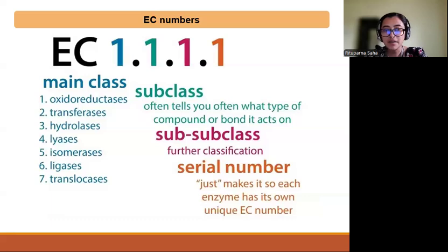The second number denotes the subclass, which tells us what type of compound or bond the enzyme acts on. The third number denotes the sub-subclass, which is a further classification. And the last number is just a serial number that the enzyme has within that enzyme commission class.